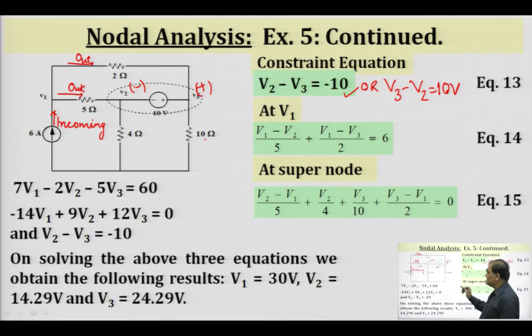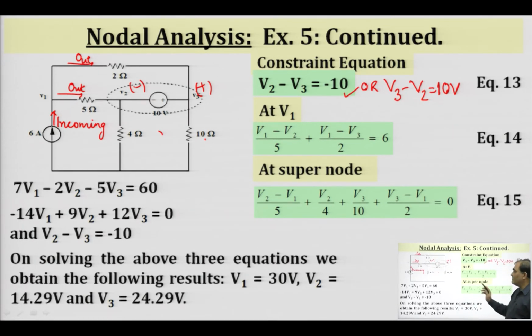Now, when we are considering node V2, we have to consider the effect of this also. At the super node, when writing the equation, we have V2 minus V1 upon 5 as one outgoing current.